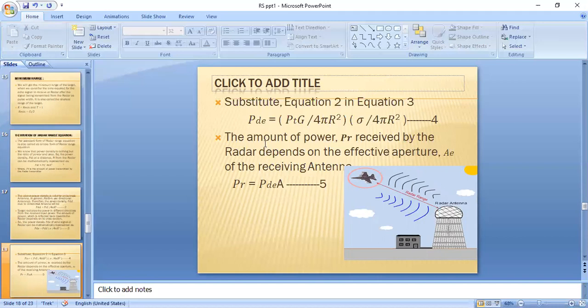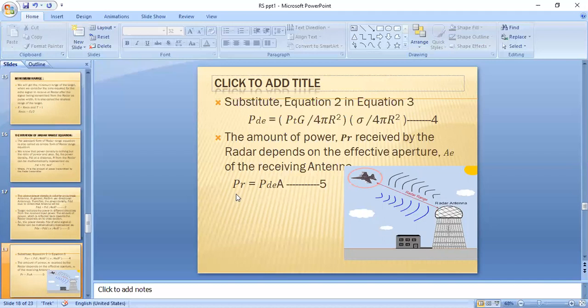Whenever the target reflects the signal, that signal is known as the echo signal. That echo signal will be received by the radar using the same directional antenna or a receiving antenna.